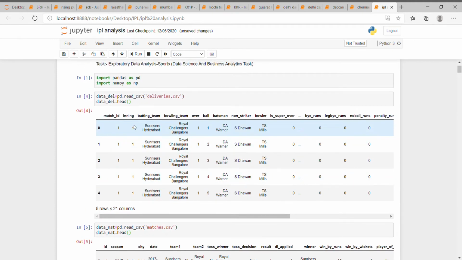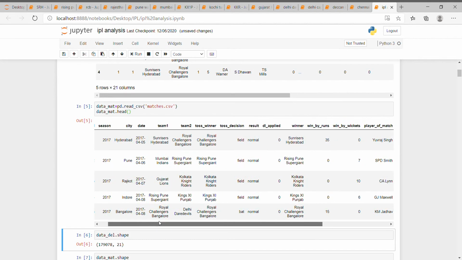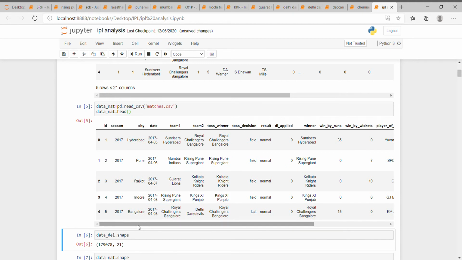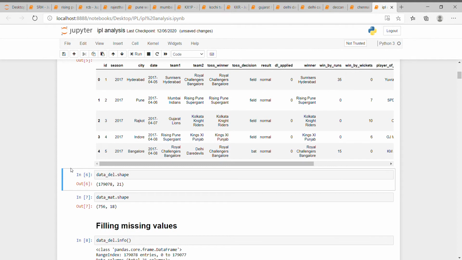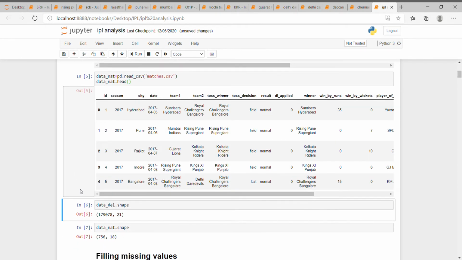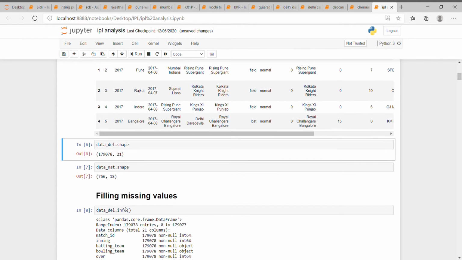In the deliveries dataset there is data of every ball of every team in every match, and in the matches dataset there is data of who was the winner, between which two teams the match was played, and all that. In which season, how many matches were played. The deliveries dataset has around 1 lakh rows and 21 columns, and the matches dataset has 756 rows and 18 columns.